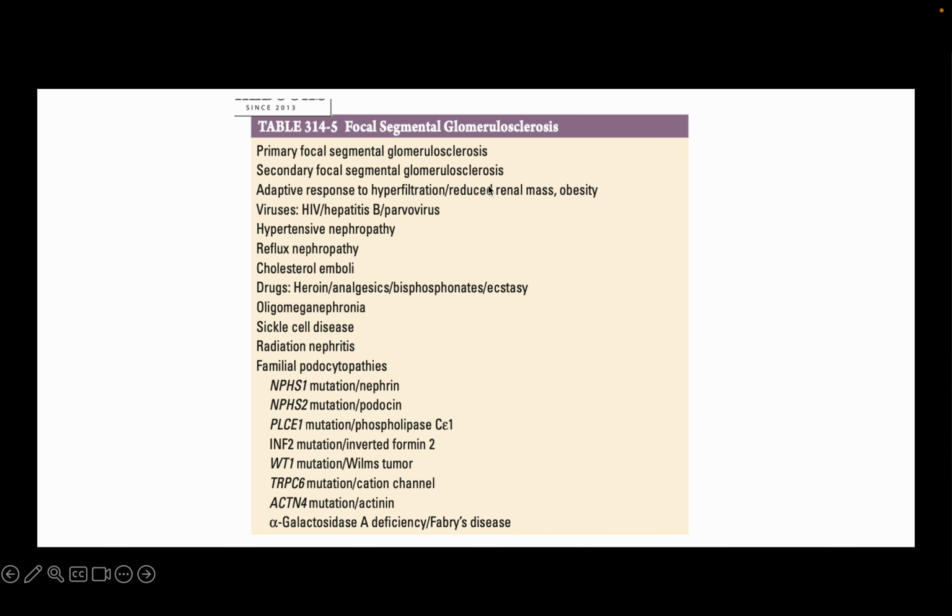So FSGS, primary FSGS, where they classically present as nephrotic syndrome. Secondary FSGS mostly presents with nephrotic range proteinuria. They don't frankly present as nephrotic syndrome. And primary FSGS will have immune complex deposition. Generally, these don't have any immunoglobulin deposition per se.